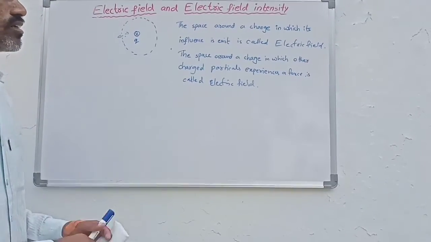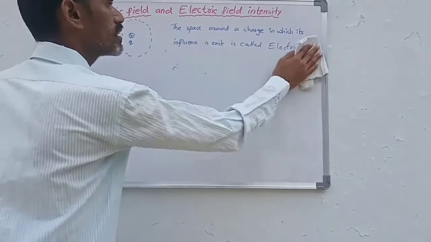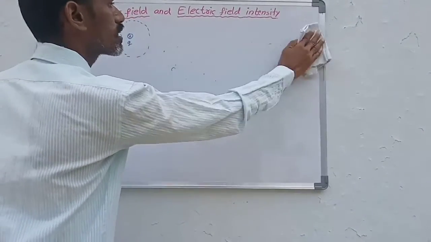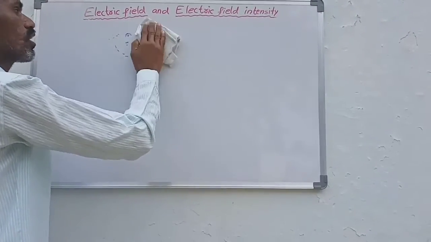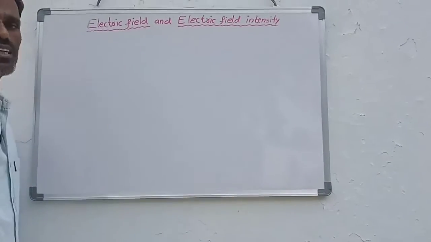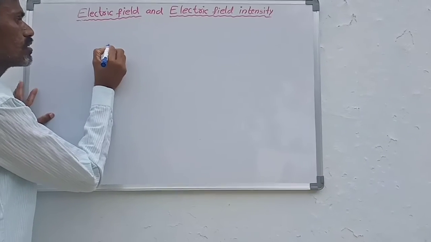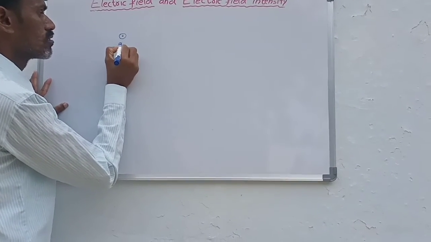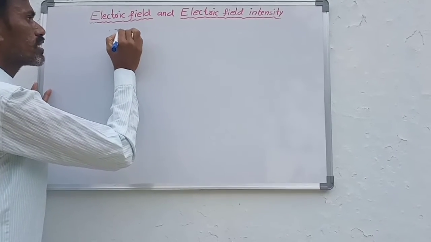Now we learn about the electric field intensity. In that electric field, how much force is experienced is taken as electric field intensity. Suppose this is a charge Q, so around this charge an electric field exists.